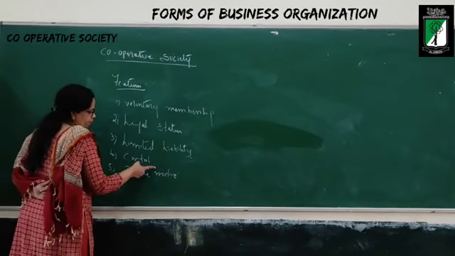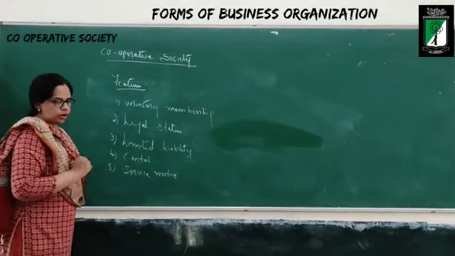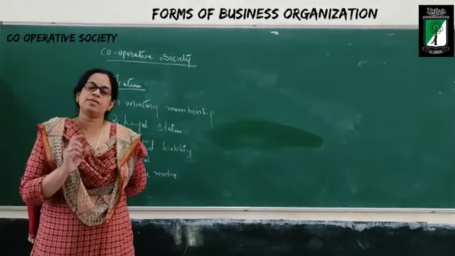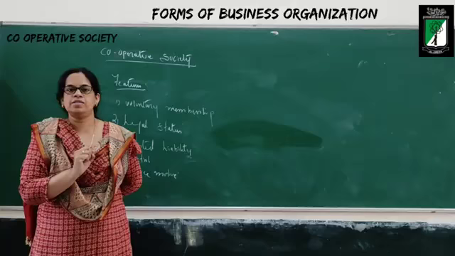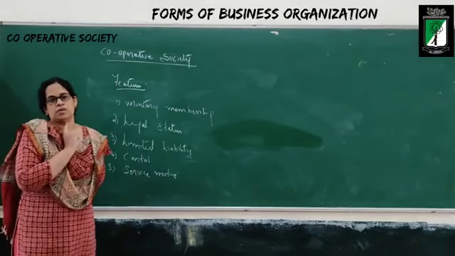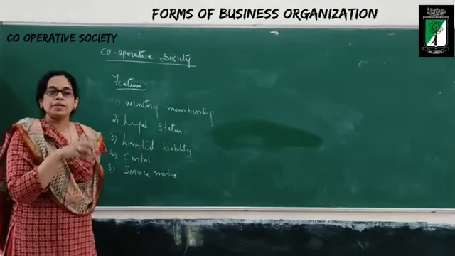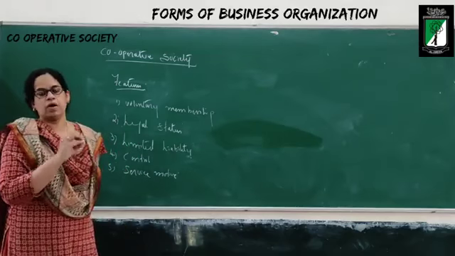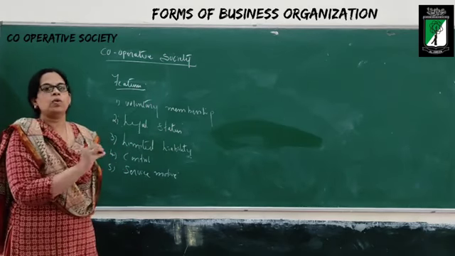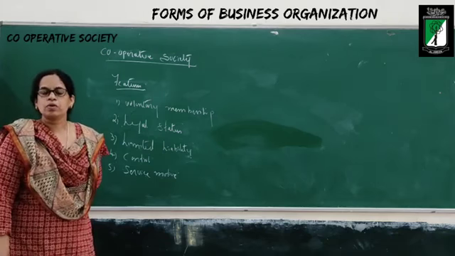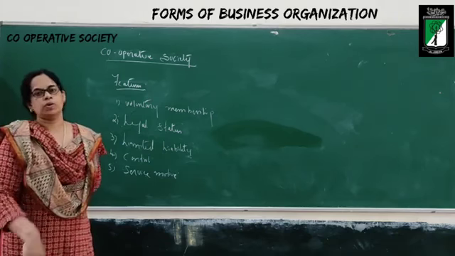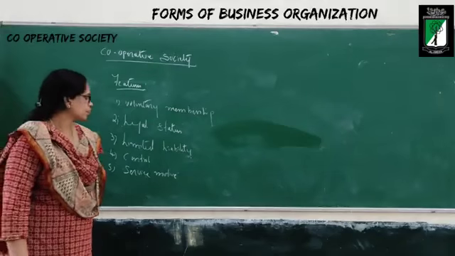The next one is control. The control of the cooperative society is in the hands of the managing committee. And who is going to select the managing committee? The members are going to select the managing committee by voting system. All the members have the right to vote irrespective of how much capital they have contributed. One man, one vote. This policy they are going to adopt.